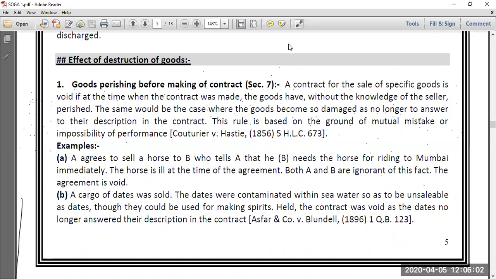A contract for sale of specific goods is void if at the time when the contract was made goods have, without the knowledge of the seller, perished. The second point: the same would be the case where the goods become so damaged as no longer to answer to the description in the contract.